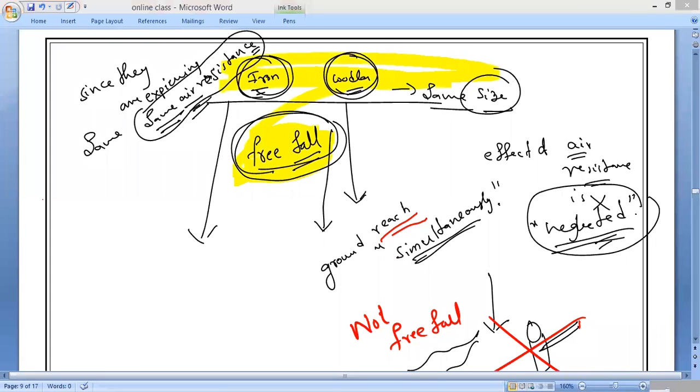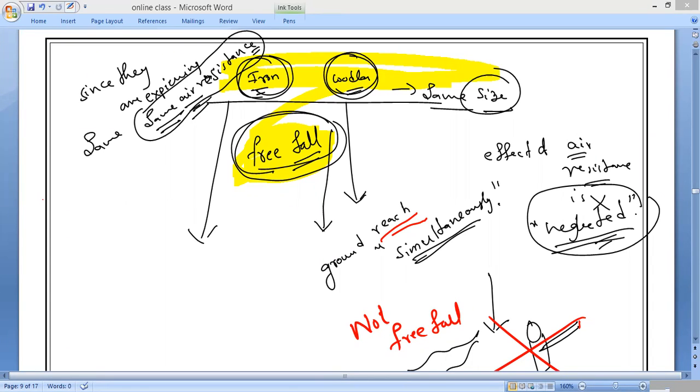Second definition. Now consider an iron ball and a wooden ball of the same size, dropped simultaneously from the same height, full stop.